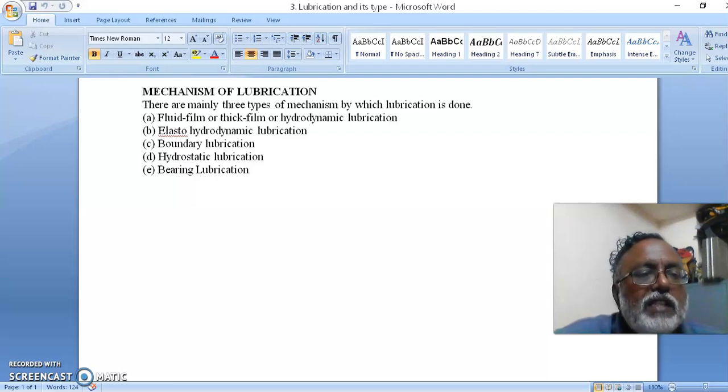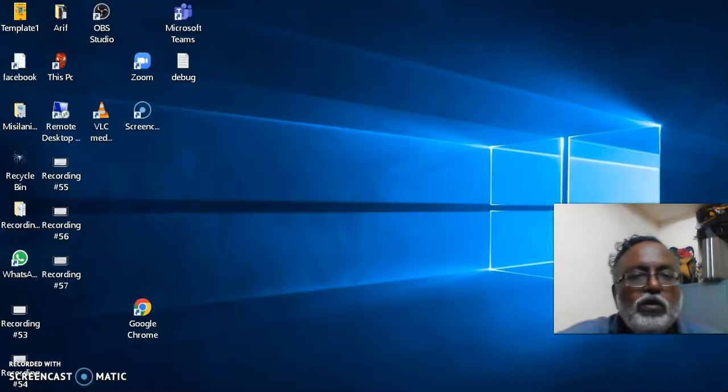The second one is elasto-hydrodynamic lubrication. The third one is the boundary lubrication. In addition, we have hydrostatic lubrication as well as the bearing lubrications. Let us discuss those lubrications one by one.